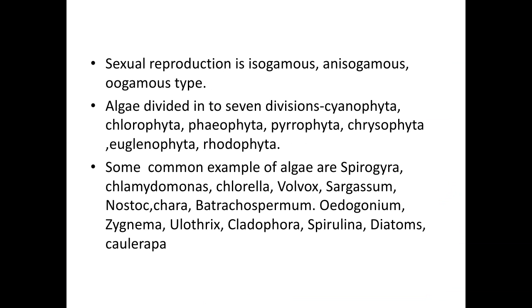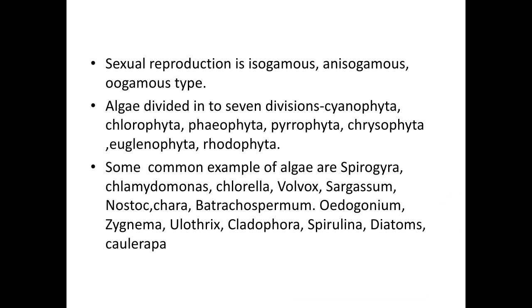Next, sexual reproduction. Sexual reproduction is isogamous, anisogamous and oogamous type. In the isogamous type, both the gametes are similar in size and shape, and the union takes place between both gametes. Such sexual reproduction is known as isogamous type.